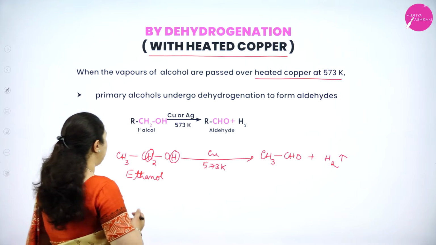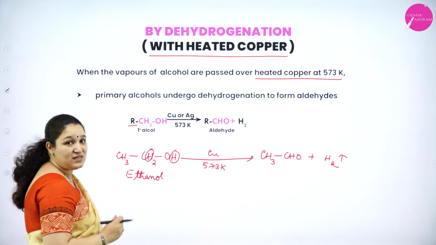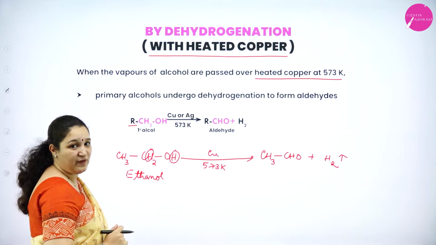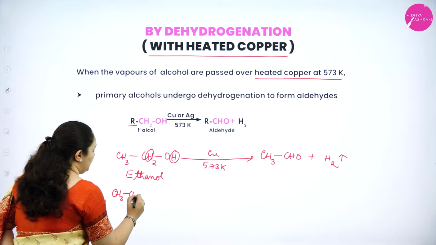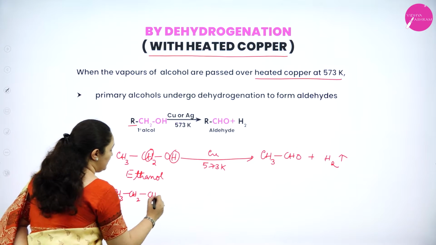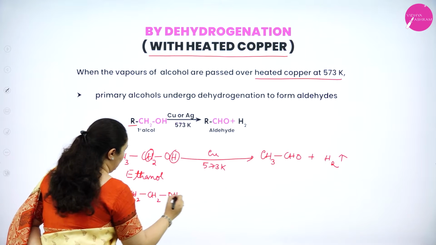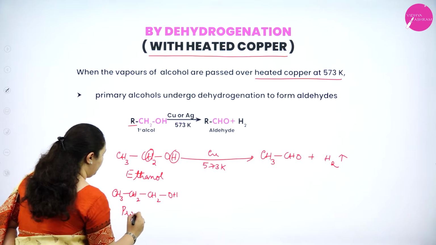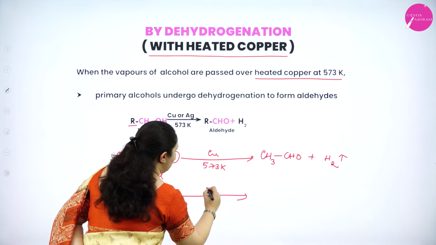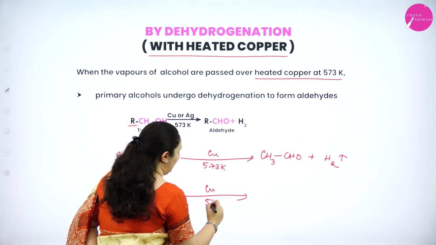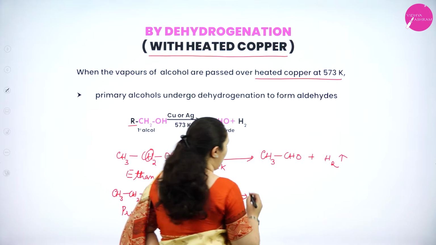We'll write one more example by taking R as a C2H5 group. Okay, so C2H5 is CH3 CH2, CH2OH, that is propanol. Propanol, if I pass it over copper at 573 Kelvin, what will I get?